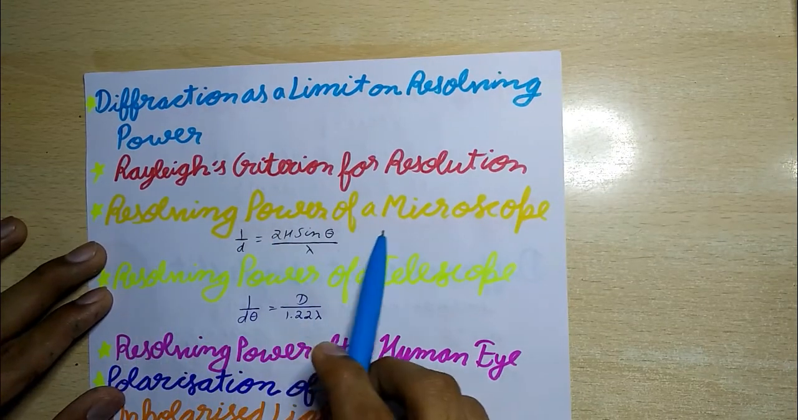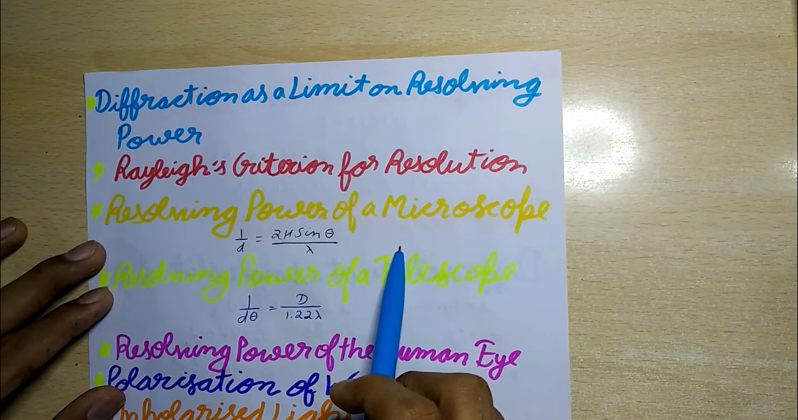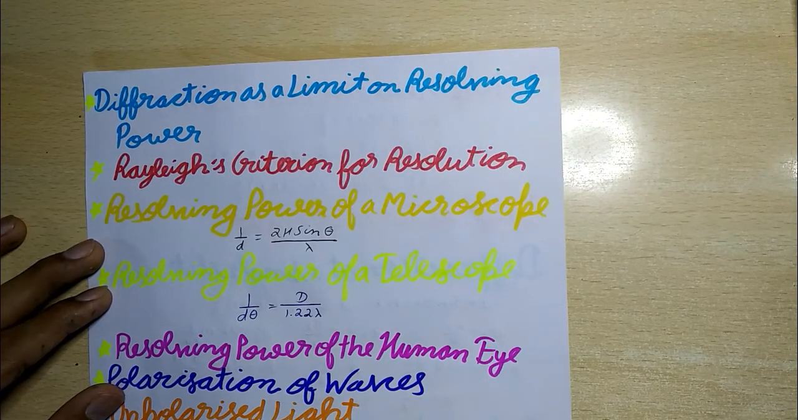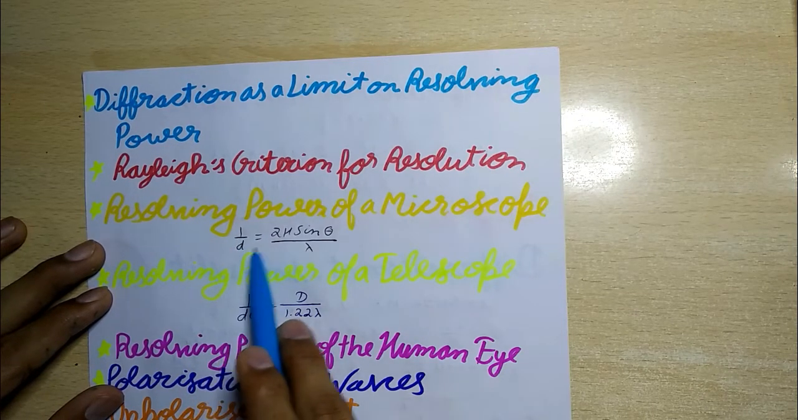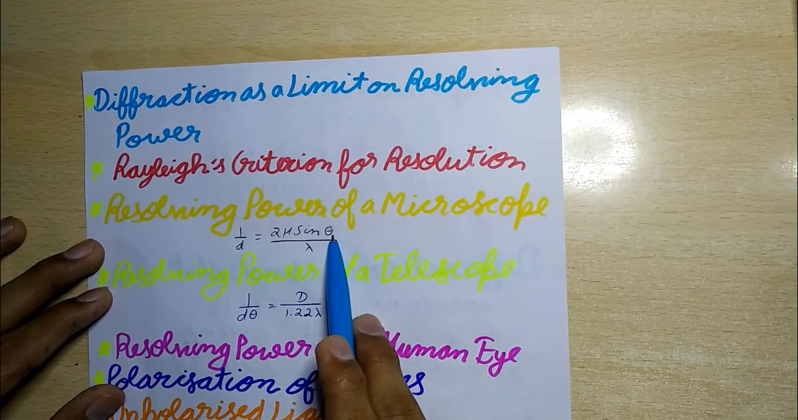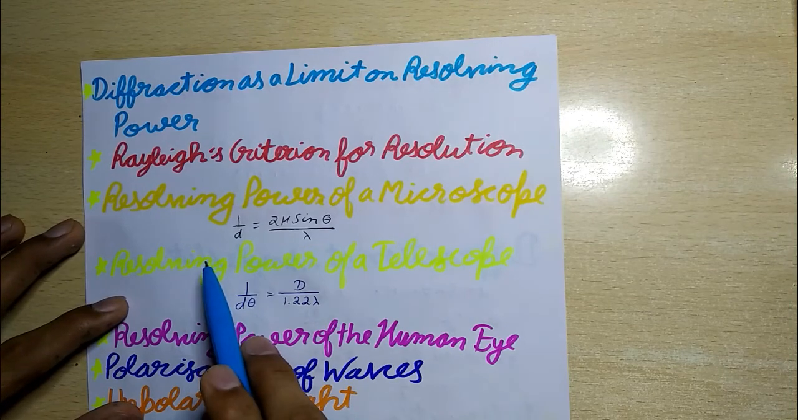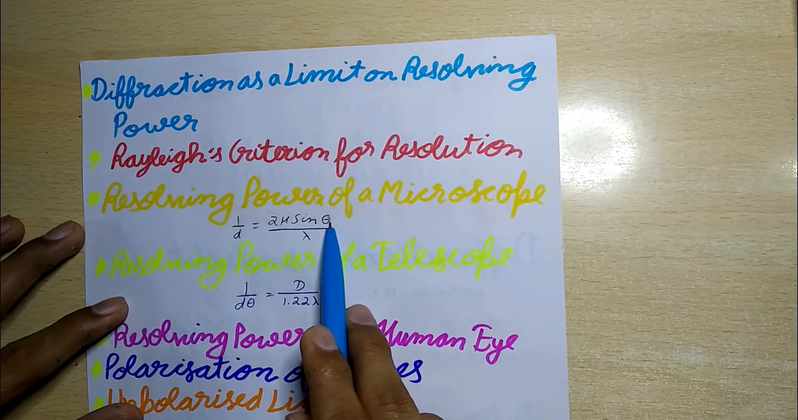Now next is resolving power of a microscope. The resolving power of a microscope is defined as the reciprocal of the smallest distance d between two point objects at which they can be just resolved when seen in the microscope. So resolving power equals 1 by d, which equals 2 mu sin theta upon lambda, where theta is half the angle of the cone of light from each point object, and mu is the refractive index of the medium between the object and the objective. The factor mu sin theta is called numerical aperture.